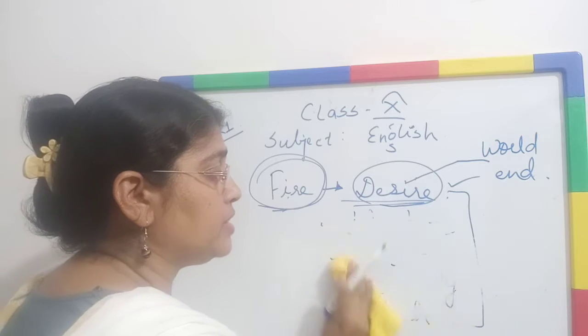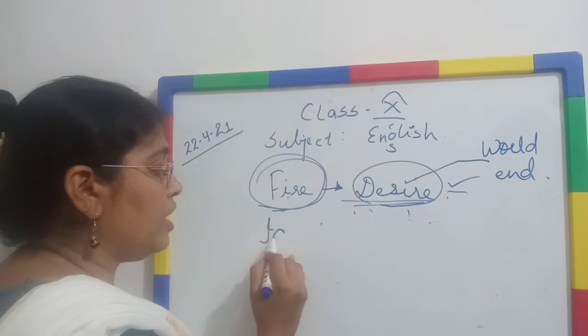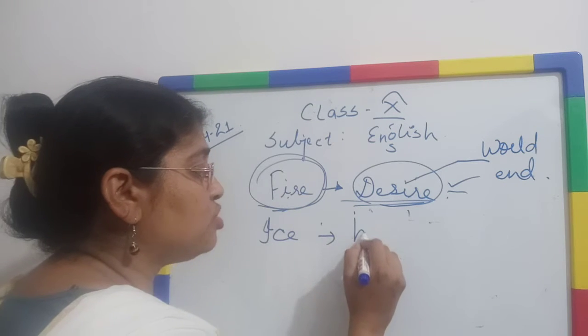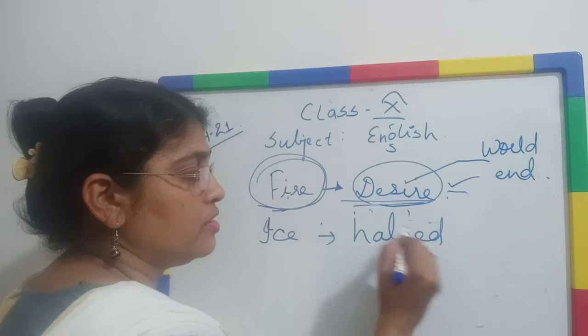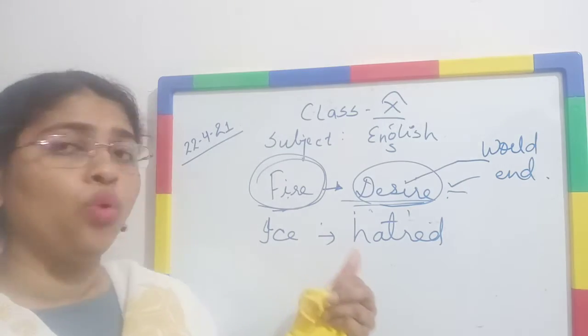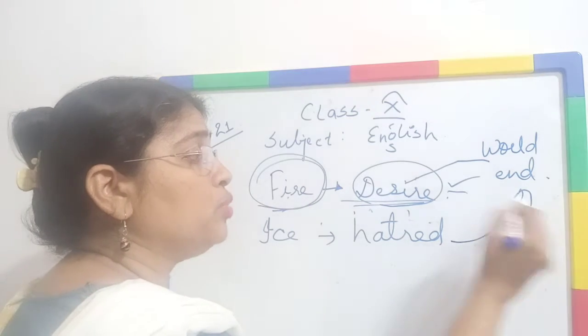The same thing is there with ice. The next term is ice. Ice here symbolizes hatred, right? Inhumanity. Ice leads to coldness or hatred, which also definitely leads the world to end.